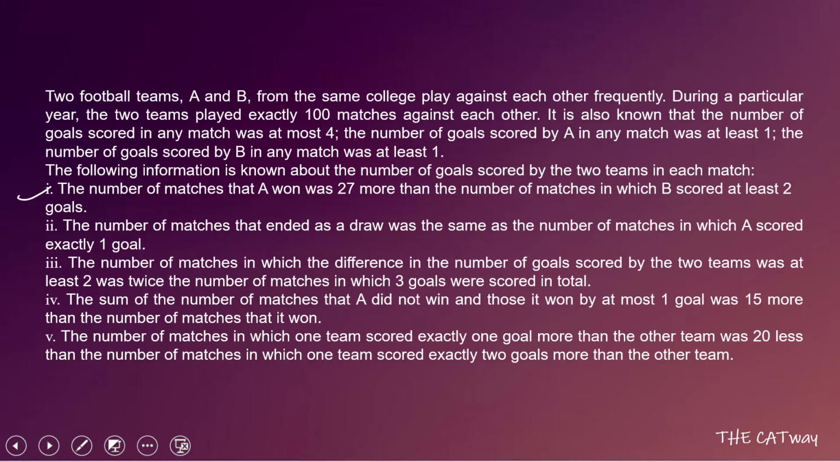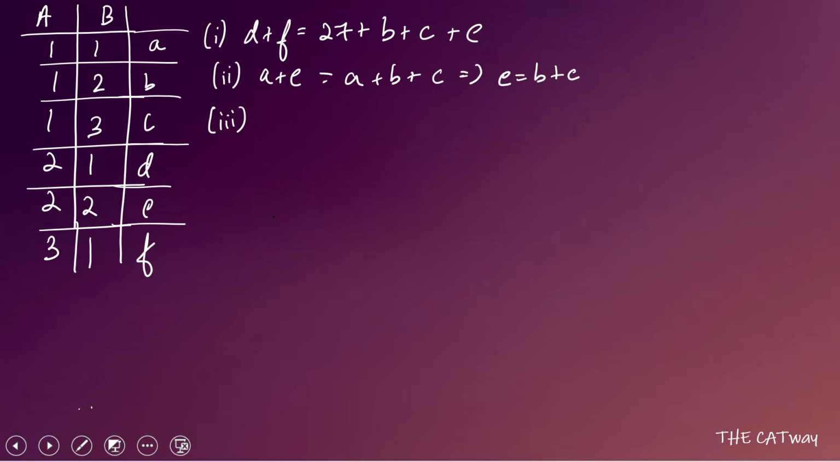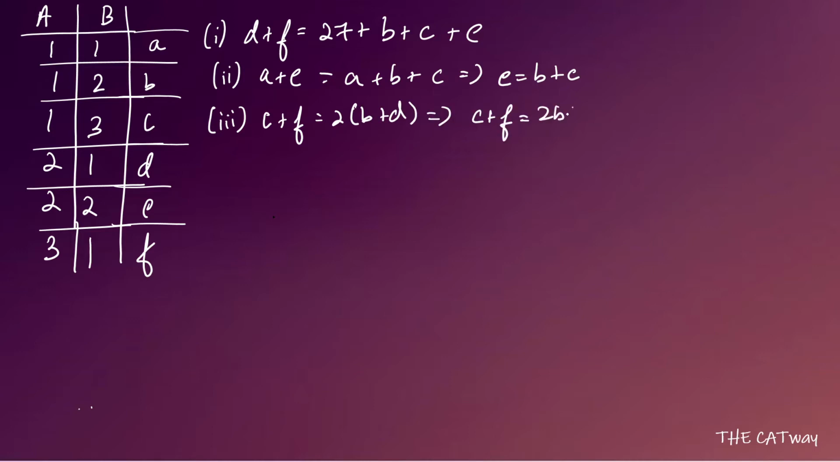The third point says that the number of matches in which the difference in the number of goals scored by two teams was at least 2 was twice the number of matches in which 3 goals were scored in total. So the third statement says that C plus F is equal to 2B plus D, or you can write it like C plus F is equal to 2B plus 2D.